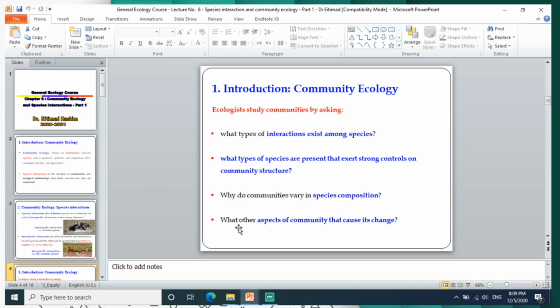Usually, ecologists study communities by asking what types of interactions exist among species, and what types of species are present that exert strong controls on the community structure, and why communities vary in species composition, besides what other aspects of the community cause its change. In this lecture, we will focus on the types of interactions that exist among species.